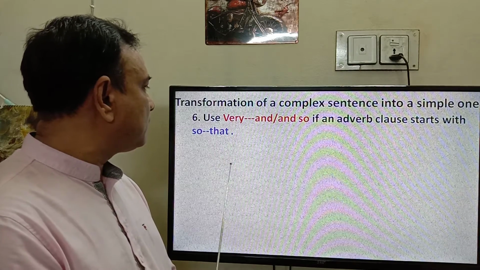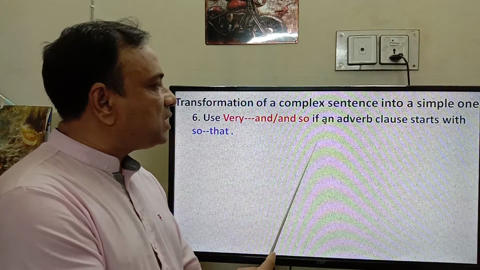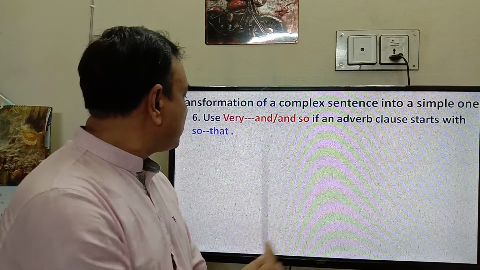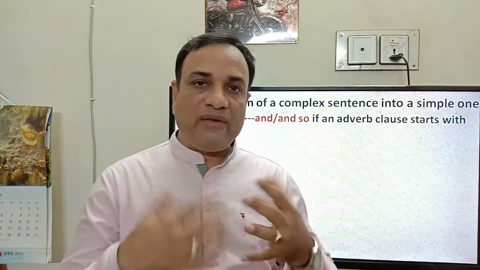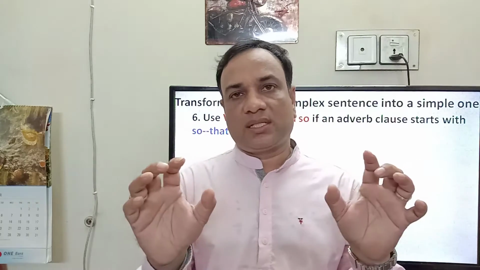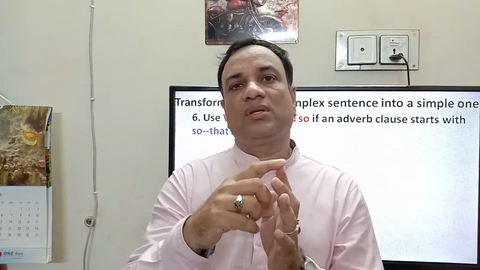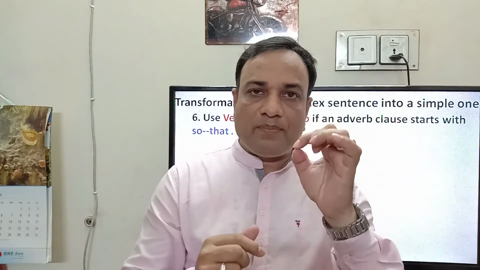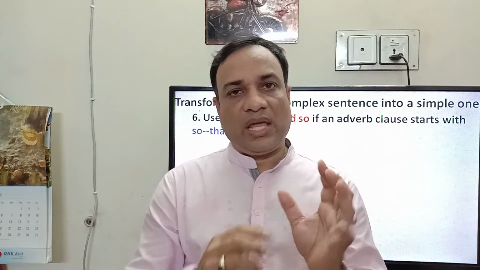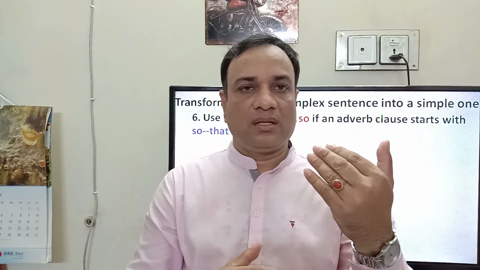Number 6. Use "very" and "and" or "and so" if an adverb clause starts with so...that. In this situation, if we find so...that in a complex sentence, we will just use "very" in place of "so" and "and" in place of "that". If you wish, we can select "and so" in place of "and".